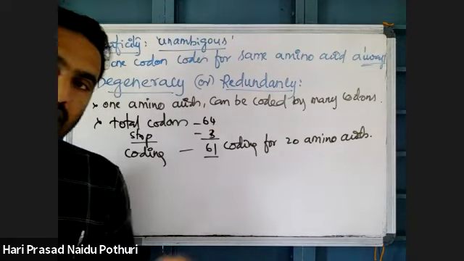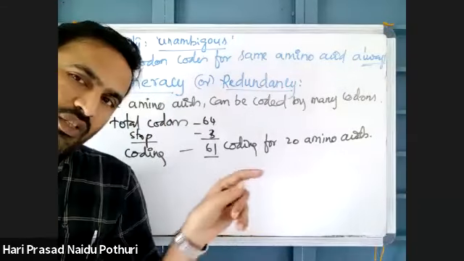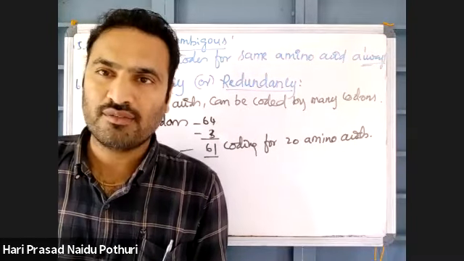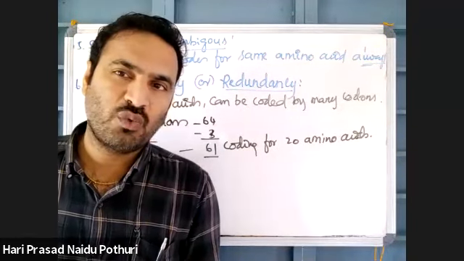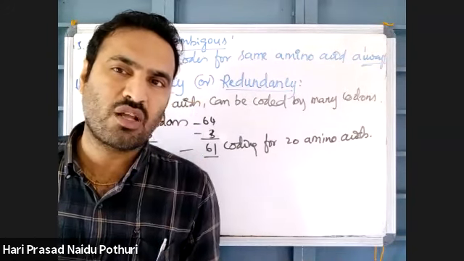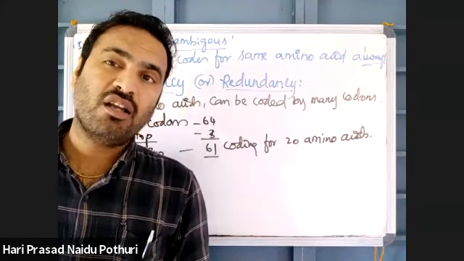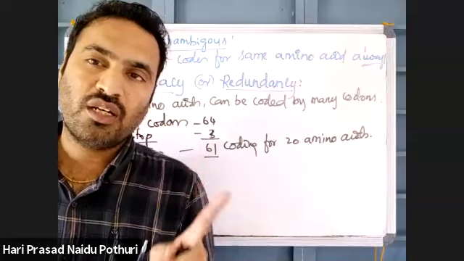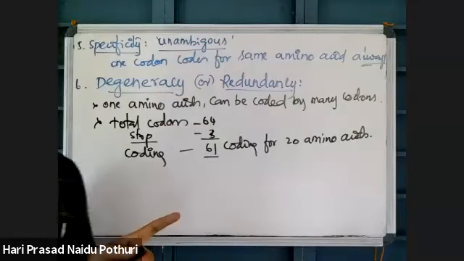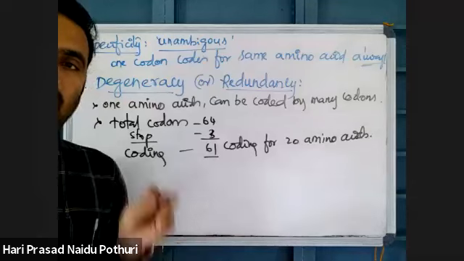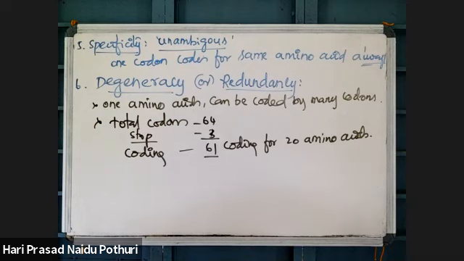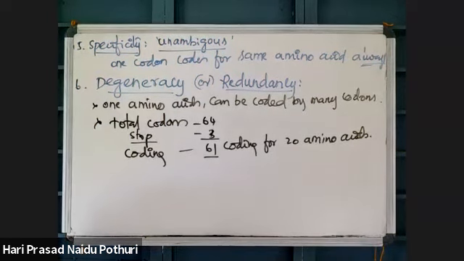If you check the total genetic code dictionary, methionine and tryptophan are the only amino acids which have a single codon each. Remaining all amino acids have two or more codons. That is called degeneracy or redundancy.